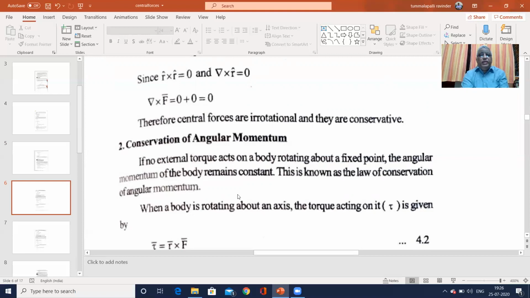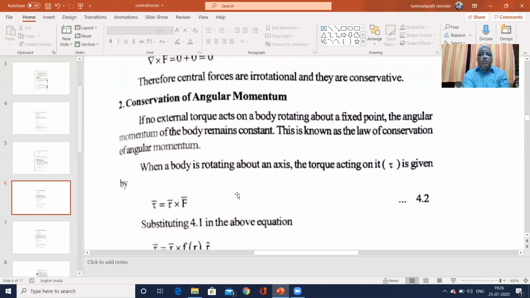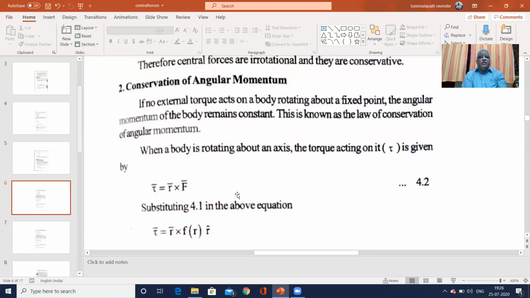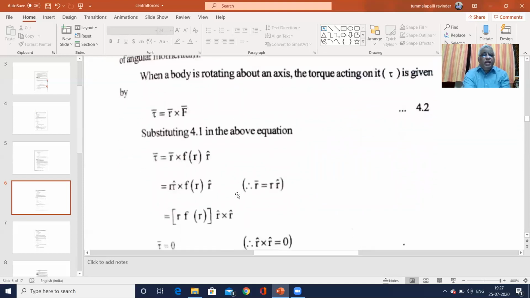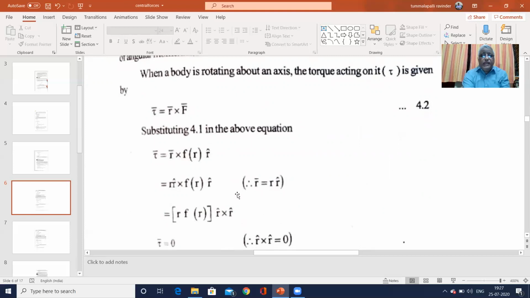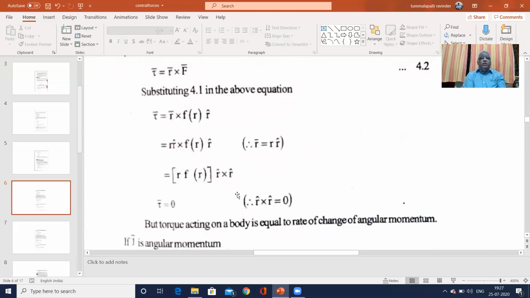When a body is rotating about an axis, the torque acting on it is called tau. Tau is equal to r cross F. Substituting in the above equation, for capital F we write f(r) into r cap, and capital R is nothing but r. So tau is equal to r f(r) into r cross r vector. In vector calculus, we have proved that the cross product of the same vector with itself is 0. So tau is 0.